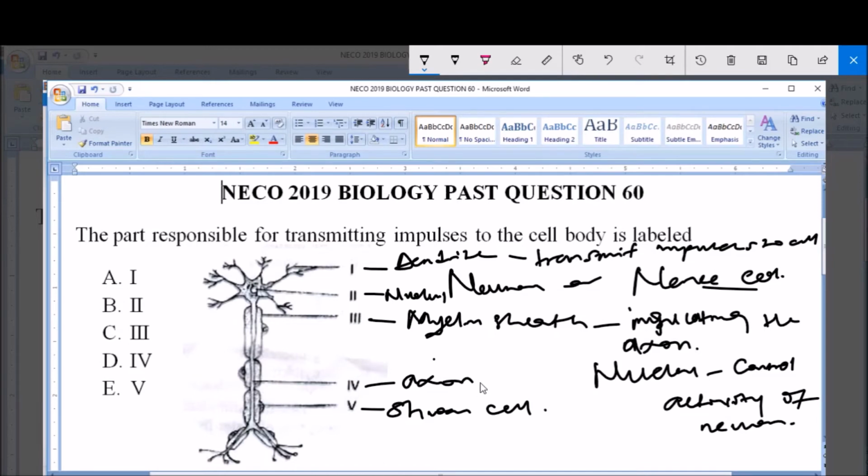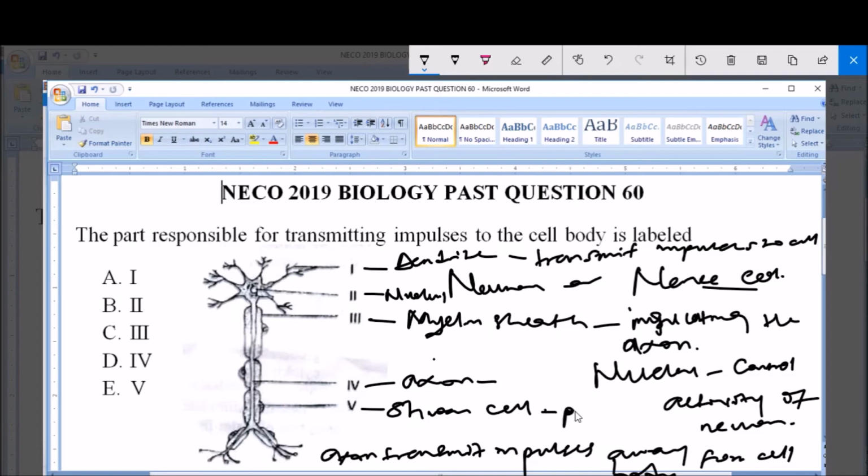Now, IV here is the axon. The axon is responsible for transmitting impulses away from the cell body. So the axon transmits impulses away from the cell body. Then the Schwann cell, which is V, is the one that produces the myelin sheath.